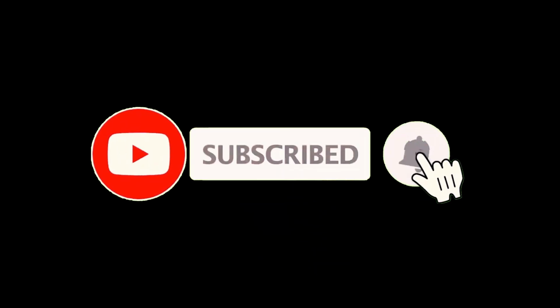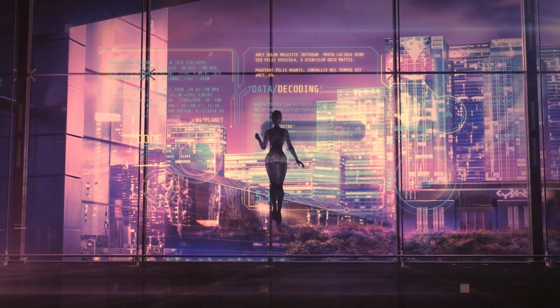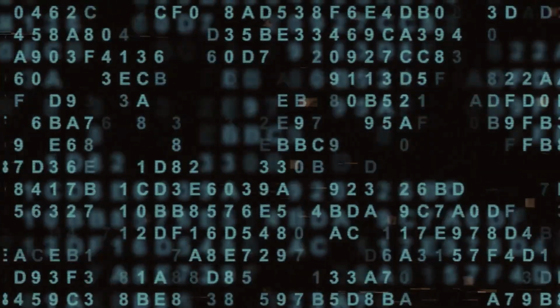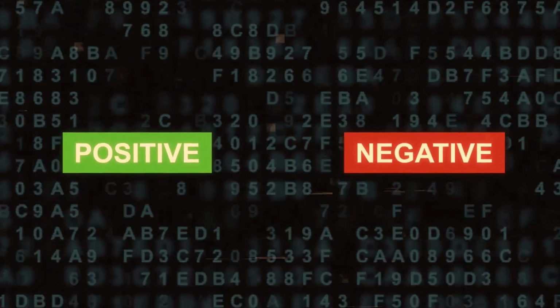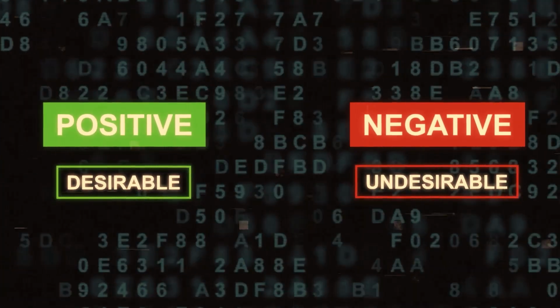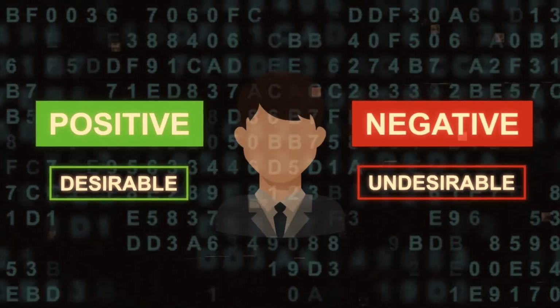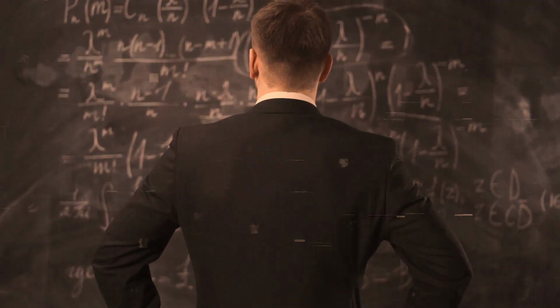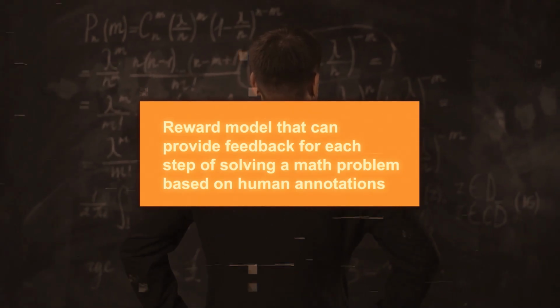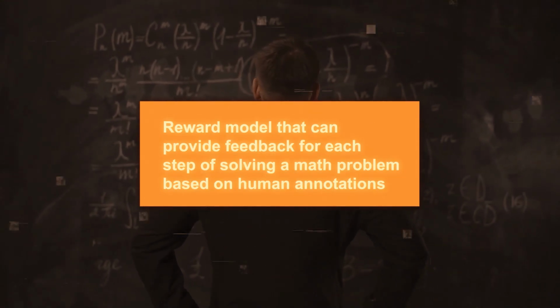It works by training a reward model that can provide feedback for each step of reasoning based on human annotations. A reward model is an AI model that can assign a numerical value, a reward, to any input. The reward can be positive or negative, depending on whether the input is desirable or undesirable, according to some criteria, like human judgment. For example, let's say we have a reward model that can provide feedback for each step of solving a math problem based on human annotations.